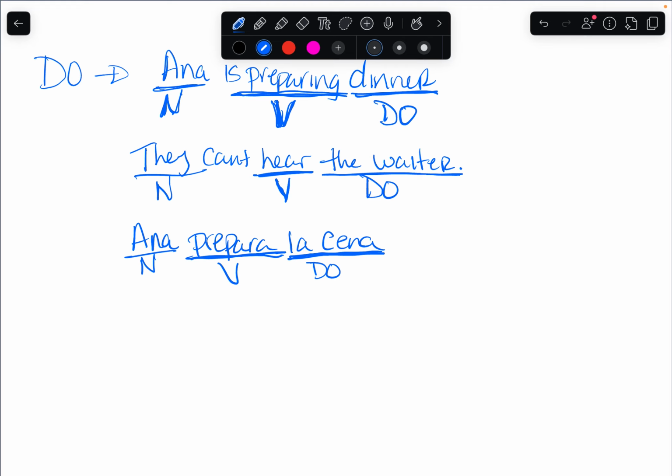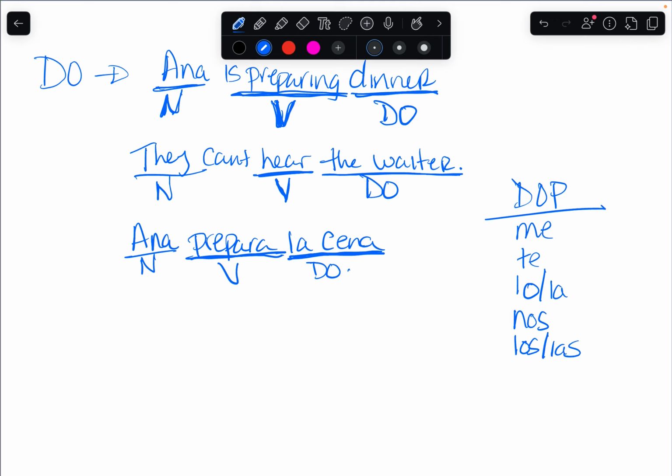So you have direct object pronouns. These direct object pronouns can substitute your direct object. So, for example, you have me, te, lo, la, nos, los, las.